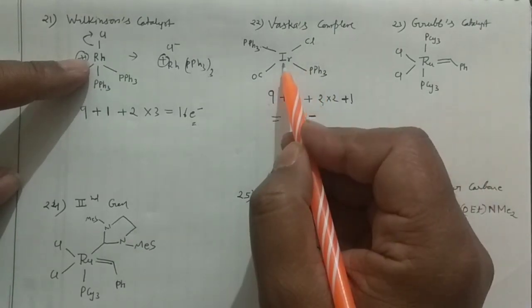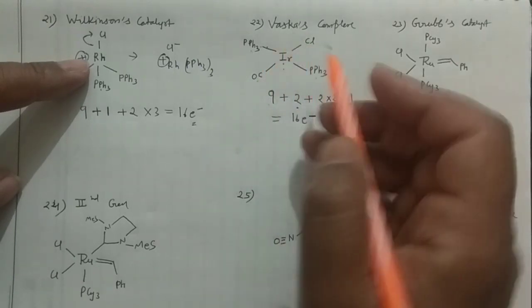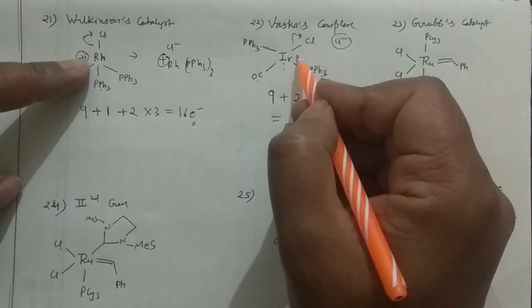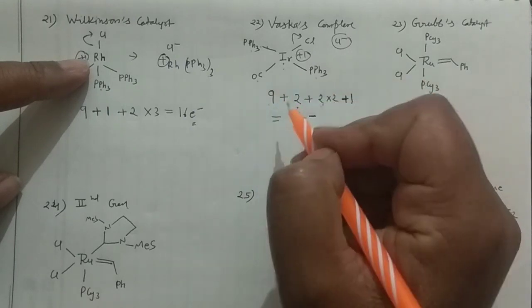So what is the oxidation state here? Again you can see this is neutral, this is neutral, this is neutral. If you ionize, then chlorine will move as negative, so it will put the positive 1 over there. So iridium is again in the +1 oxidation state.